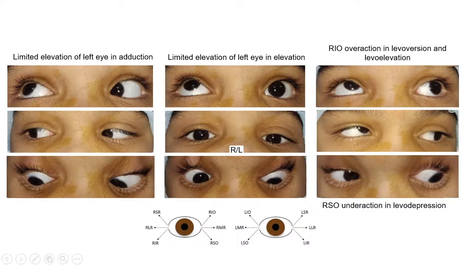On levoversion, there was an overaction of the inferior oblique, which was persistent on levo elevation, and on levo depression we got right superior oblique underaction. So we came to the diagnosis of right eye superior oblique palsy and left eye Brown syndrome.